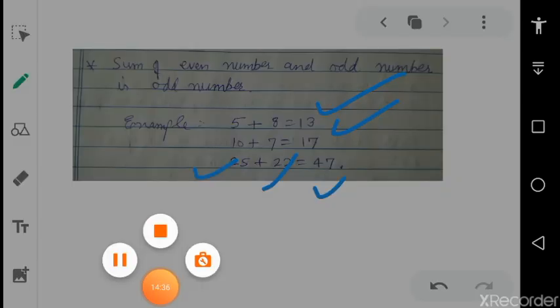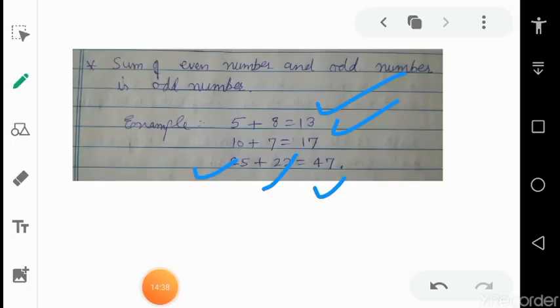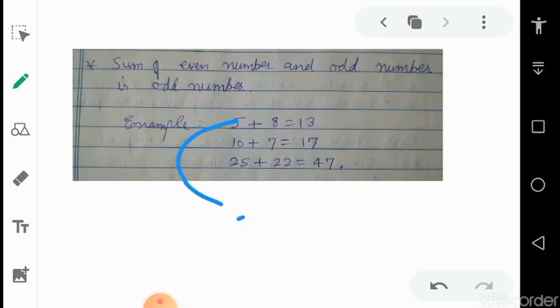Next is sum of even and odd number is always odd. Again, out of these, one is even and one is odd. It doesn't matter the first number is even or odd, it doesn't affect the result. So 5 plus 8 is 13. If you write 8 plus 5, it will not change the answer, as if it is written as 8 plus 5, it is 13.